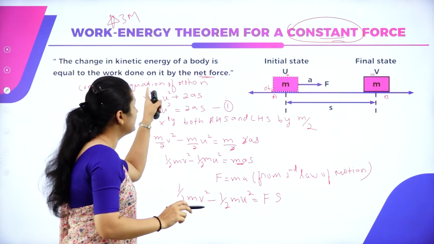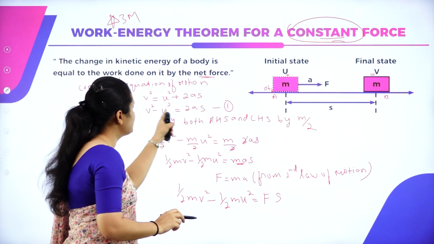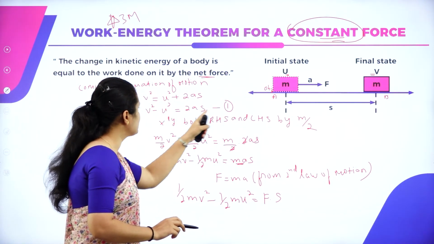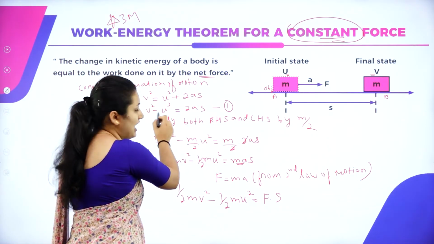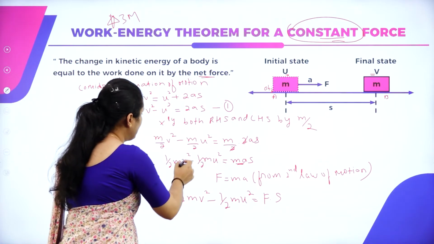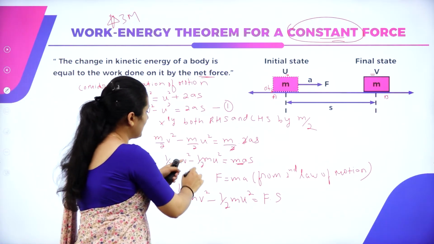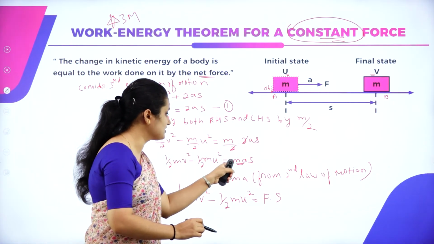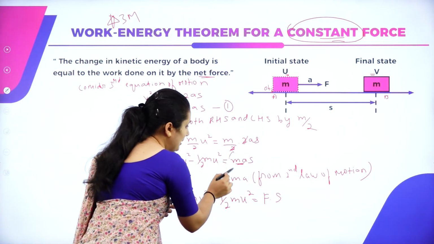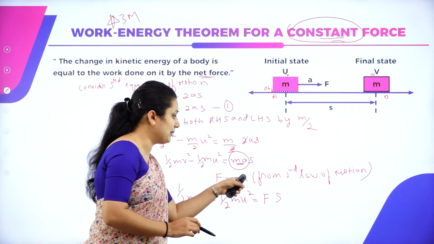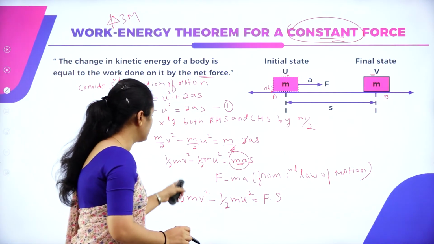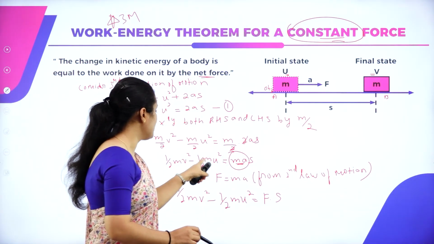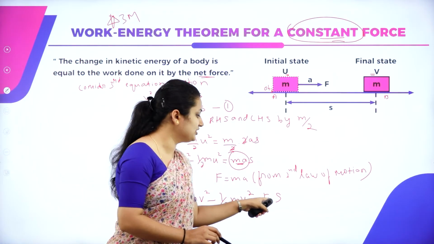I've considered the third equation of motion, from which I have equation 1. In equation 1, what I'll do is multiply m to both the sides, RHS and LHS. So I will get the equation as half mv square minus half mu square is equal to mas. What is ma here? F is equal to ma, we know from Newton's second law of motion. So I'll get half mv square minus half mu square is equal to F dot S.